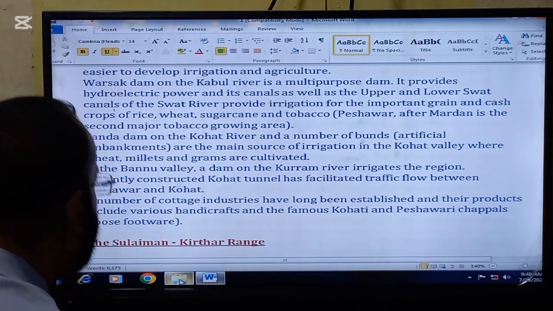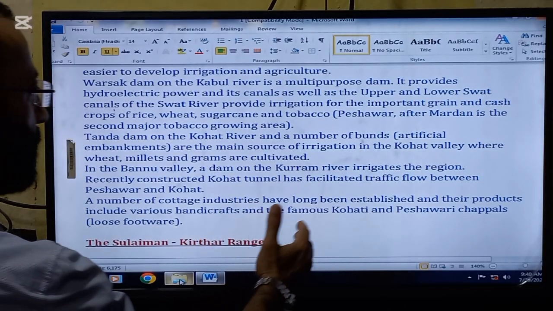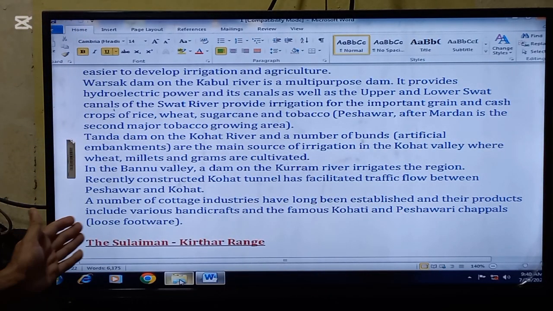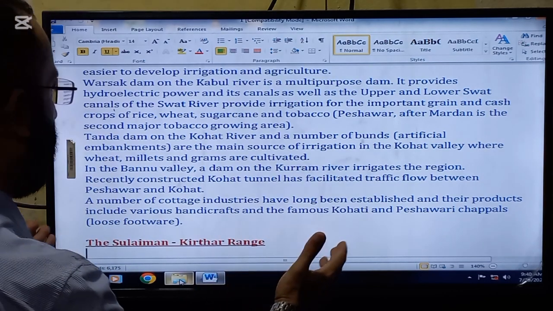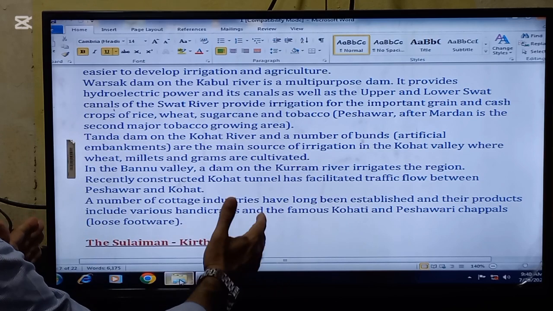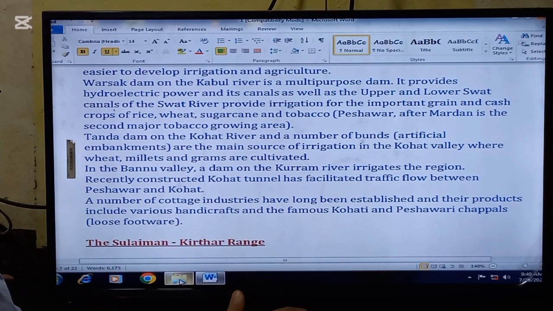The recently constructed Kohat Tunnel has facilitated traffic flow between Peshawar and Kohat. So this is another very important step taken by the government, to construct a Kohat tunnel that actually facilitates the traffic between Peshawar and Kohat. That was a big problem in the past years.